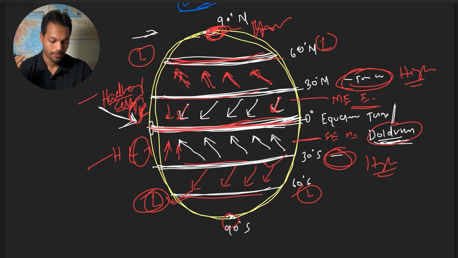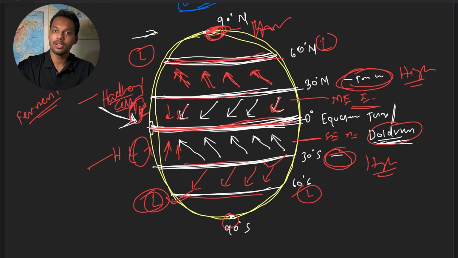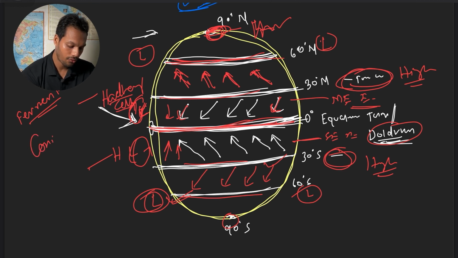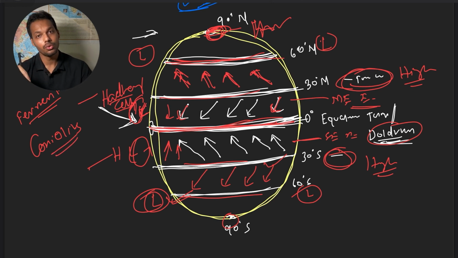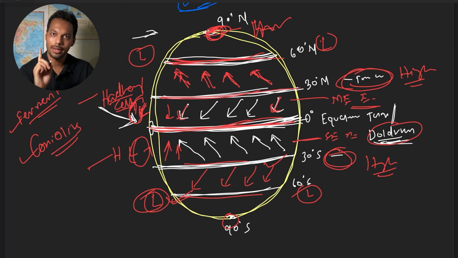It is also called Ferrel law. Remember Ferrel law, and this Ferrel law proposed the movement of wind not perpendicularly, but from the direction of northeast or southeast towards the equator. That Ferrel law is based on Coriolis force. What is Coriolis force? Due to rotation of the earth, global wind direction changes. Remember this point.